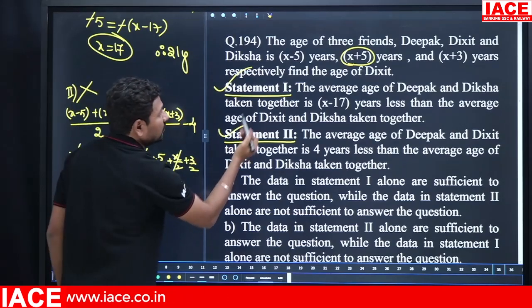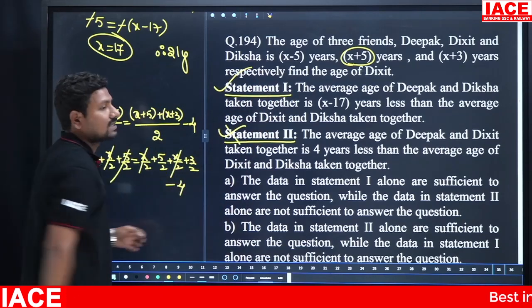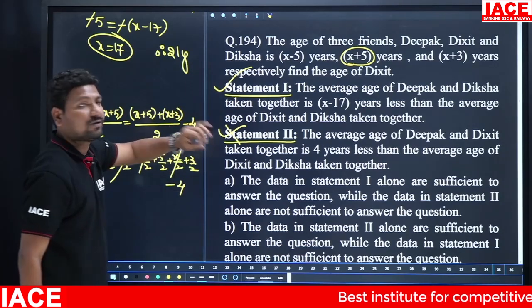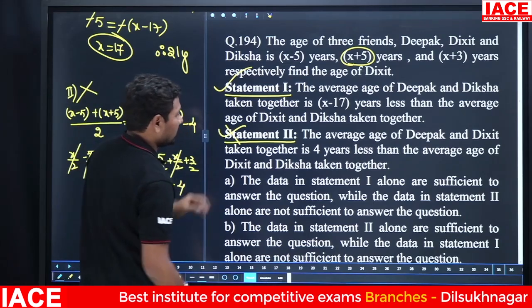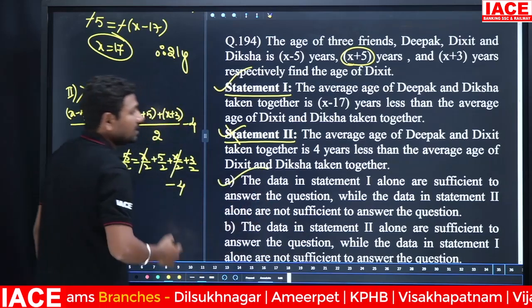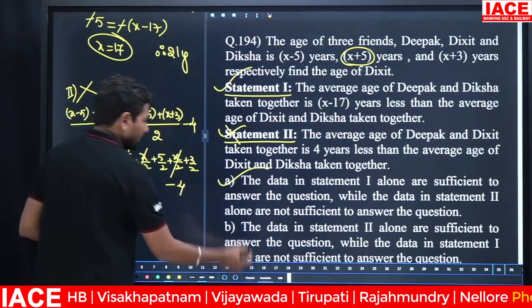Without knowing the x value, we are unable to find Dikshit's age. Okay, that means statement 2 is not helpful for getting an answer. Only statement 1 is required for finding an answer. Then the answer is only statement 1. The data in statement 1 alone are sufficient to answer the question, while the data in statement 2 alone are not sufficient to answer the question. Option A.